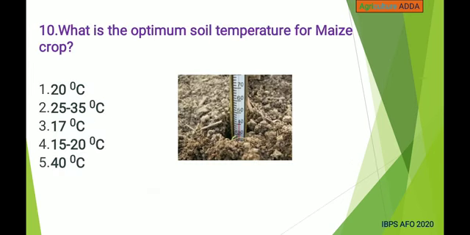Next, what is the optimum soil temperature for maize crop? 20 degrees Celsius, 25 to 35 degrees Celsius, 17 degrees Celsius, 15 to 20 degrees Celsius, 40 degrees Celsius. Answer is 25 to 35 degrees Celsius.